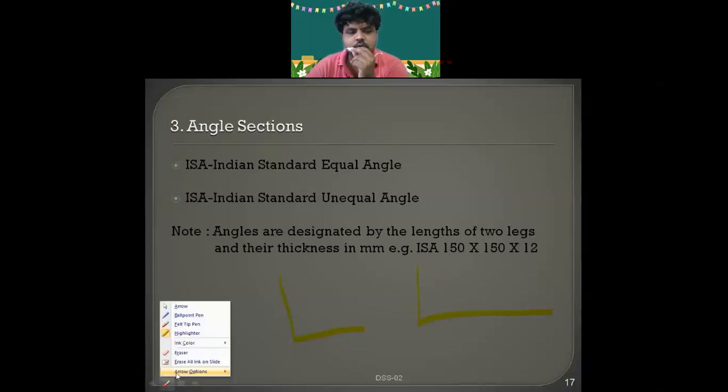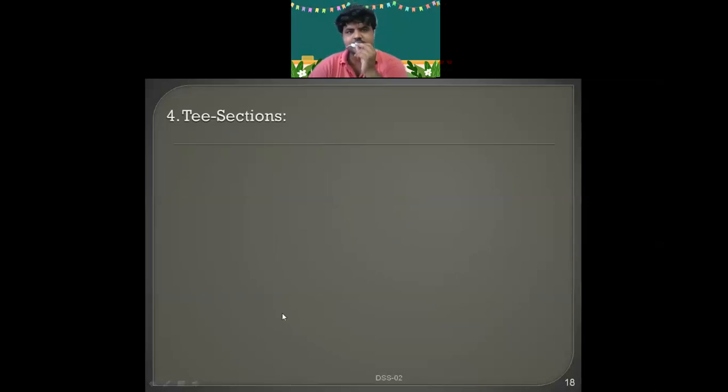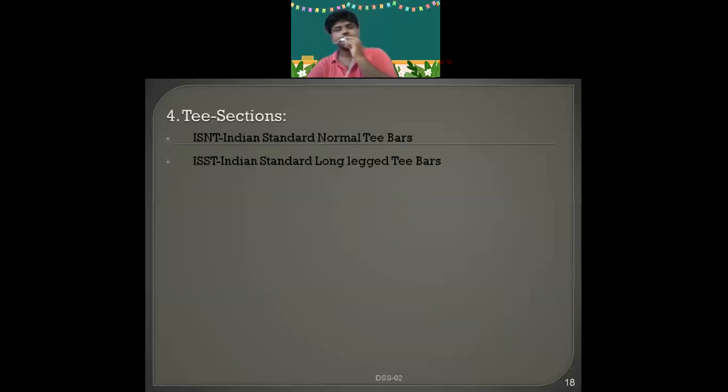Okay. Next, angles are designated by the length of two legs and their thickness. ISA 150 by 150 by 12 mm. ISA 150 by 115 by 12 mm. See the difference: equal angle, unequal angle. Okay. Next, T sections. In that, Indian Standard normal T bars, long legged T bars, standard wide flange, like that.